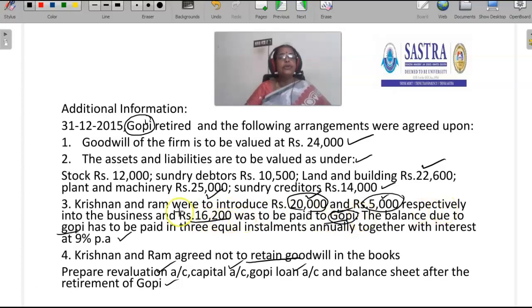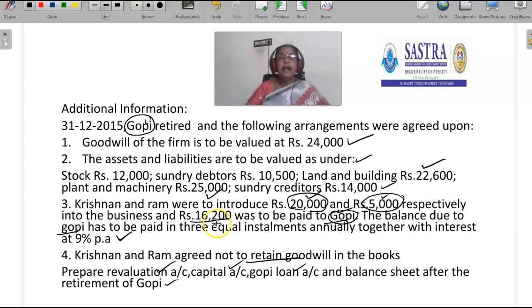The balance due to Gopi has to be paid in 3 equal installments annually together with interest at 9% per annum. We have to open the capital account and find out the capital account balance. That amount should be settled by the existing partners. Out of that total amount, they paid 16,200.